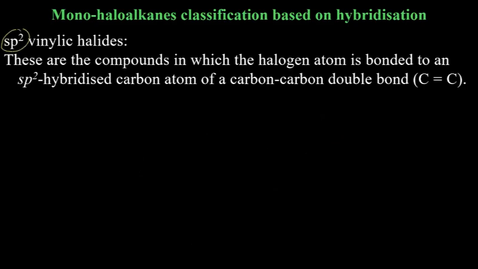Now sp2 hybridization. Here we will have vinylic halide. Remember we talked about allylic halide, sp3 hybridized. Here we are talking about vinylic halide. And the definition is, vinylic halide will have the double bond on the same carbon to which halogen is attached. So here also there will be a double bond, but in allylic halides, A for allylic, A for adjacent carbon. But in vinylic halide, it will be on the same carbon.